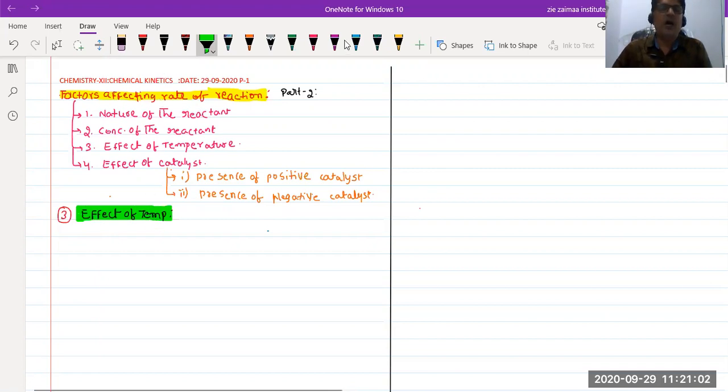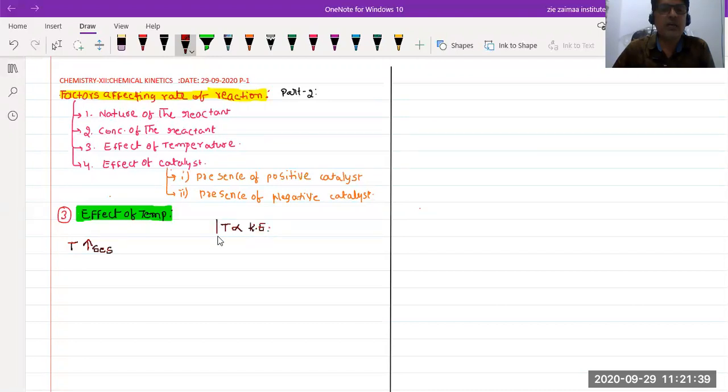As we know from the previous classes, here we need to learn the dependence of the temperature on the rate of reaction. Before that, if the temperature increases, what happens? In the previous classes we learned that temperature is directly proportional to kinetic energy.